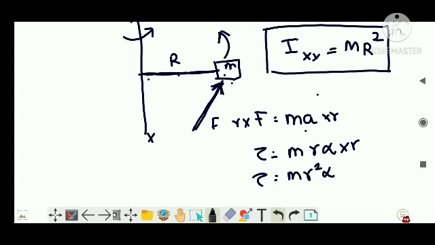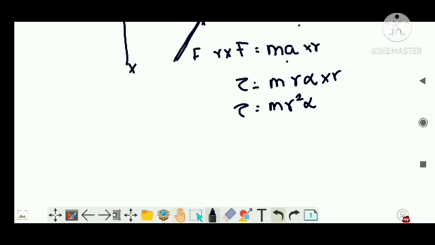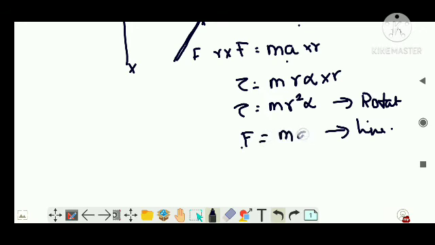Now let us compare this equation, which is regarding rotational motion, with the linear motion equation, which is force equals mass into acceleration, where A is your linear acceleration. Just compare these two equations, guys. Alpha is the angular acceleration; analogous to it you have linear acceleration.